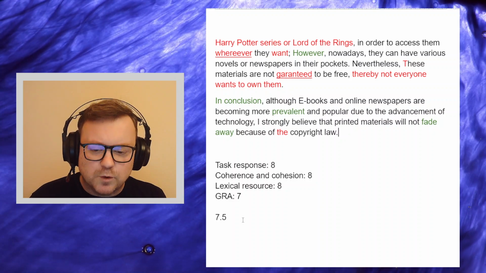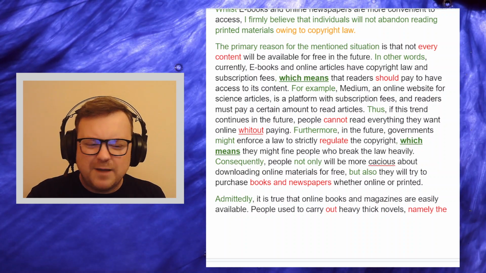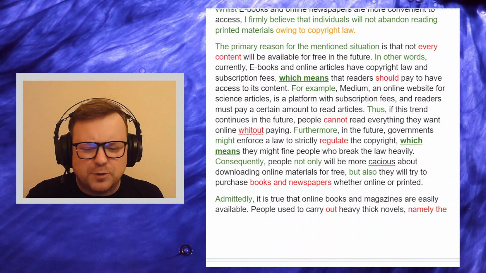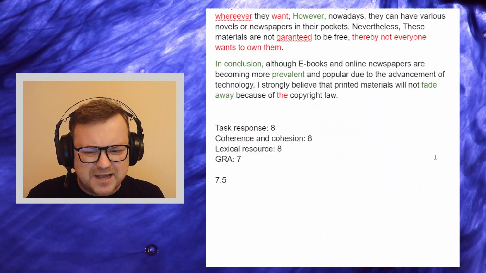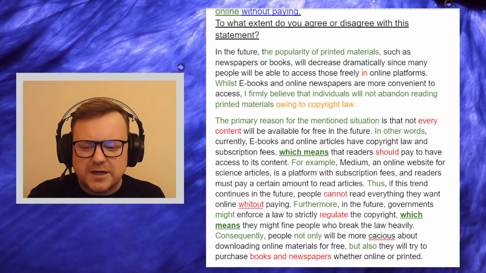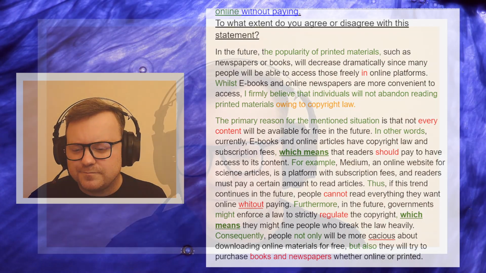7.5, C1, great stuff, amazing. And maybe the impression is that it feels like an 8. I wouldn't be surprised if an examiner gave the candidate 8 for grammatical range and accuracy. So I wouldn't be surprised if it got an 8, but for me, it's maybe just 7.5. Anyway, I hope you enjoyed that breakdown of this candidate's writing.